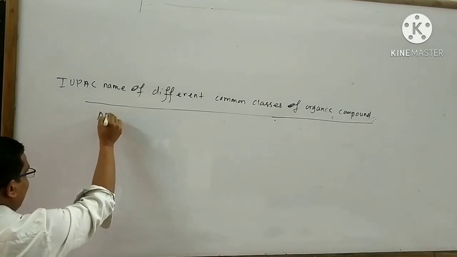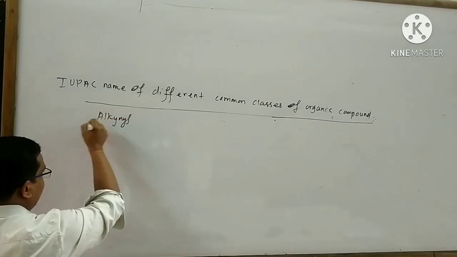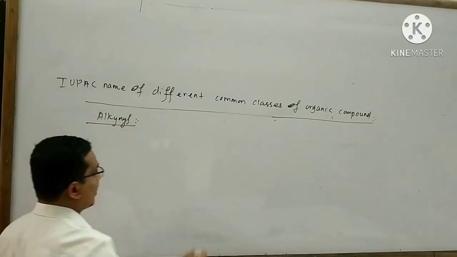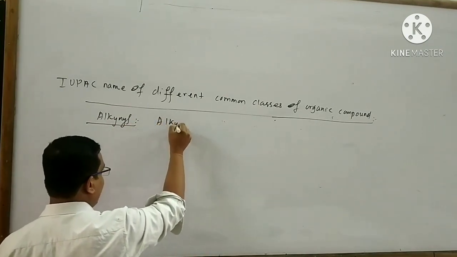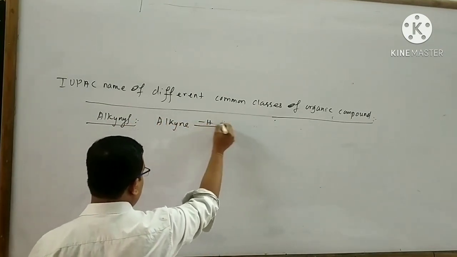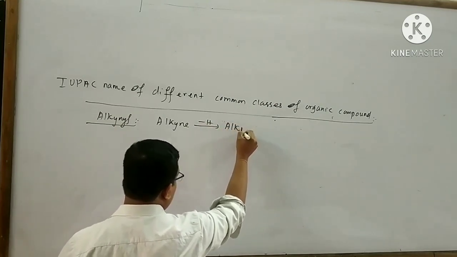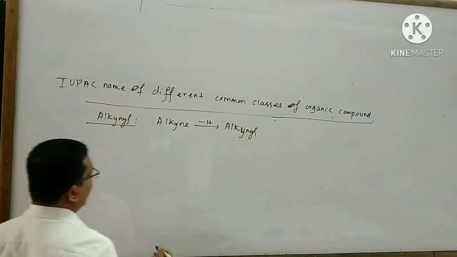Next is alkenyl. When one hydrogen atom is removed from alkene, then alkenyl is obtained.